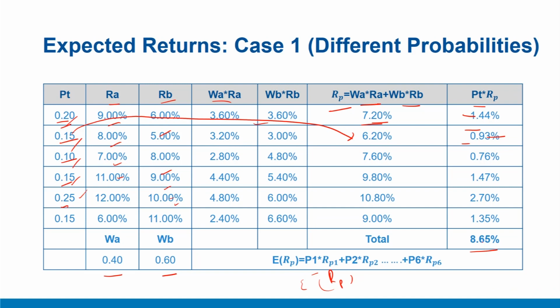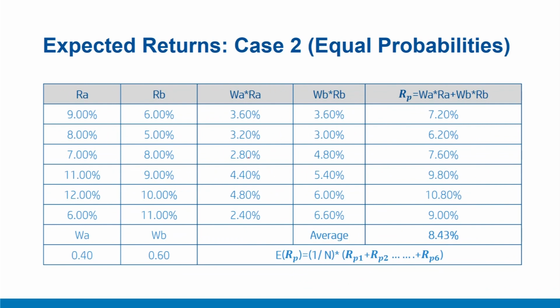This was the case where all the associated scenarios have different probabilities. Let us consider another case where all the possibilities are equal. That means all the scenarios have equal probabilities, and if let's say we have n possible scenarios, then each scenario will have 1 upon n probability. In this case, since we have 6 possible scenarios, each scenario will have 1 by 6 probability.